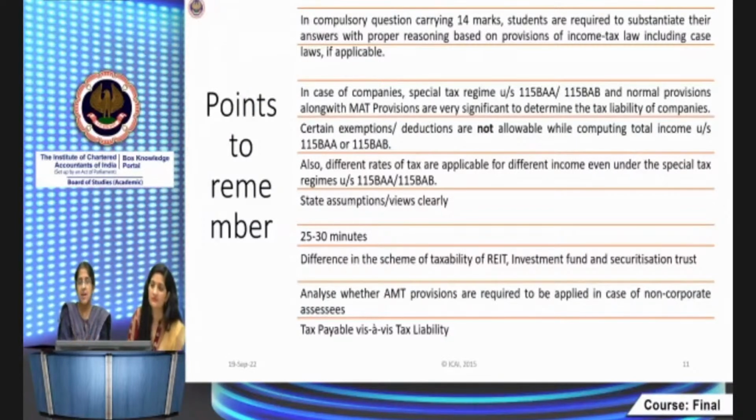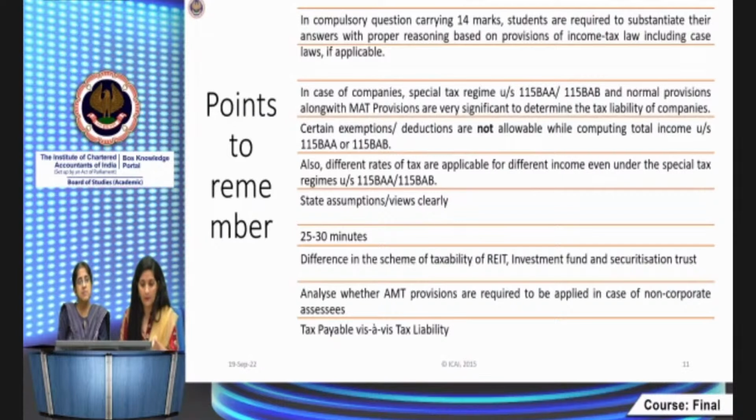Now we can carry on so that we are able to complete in time. Of course, I think we have already covered this. The first question is a compulsory question. It's a 14 marks question. It can be asked on companies, computing the total income of the companies or the firm, or the tax liability of the companies. In case of companies, you know that there are concessional provisions along with the normal provisions, and MAT provisions are also there, right?